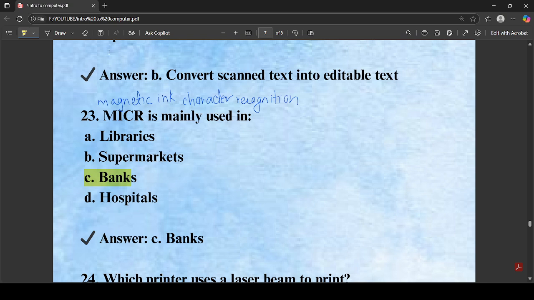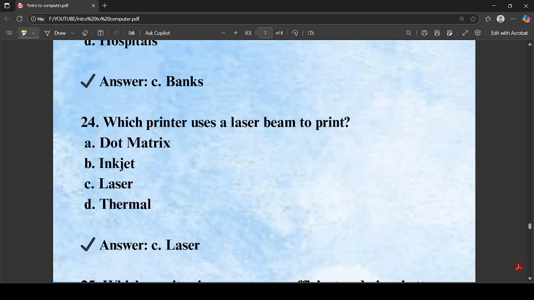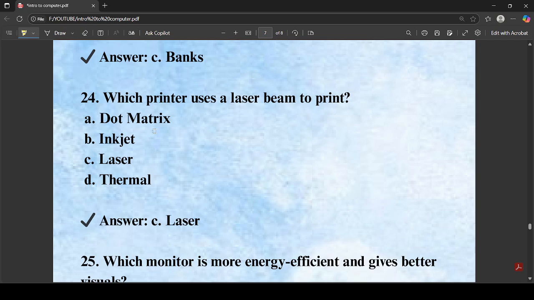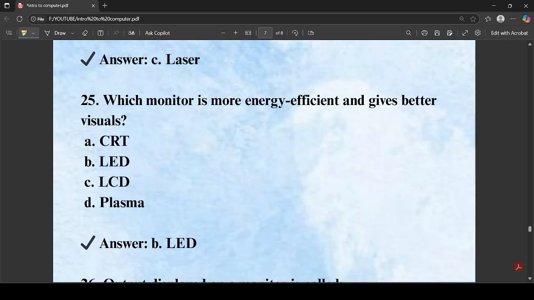Then we have another question. Which matrix uses laser beam to print? So laser uses the laser beam to print. Next question. Which monitor is more energy efficient and gives better visuals? So LED gives the more energy efficient and better visuals. The full form of LED is light emitting diode. So a light emitting diode gives more energy efficient and better visuals.